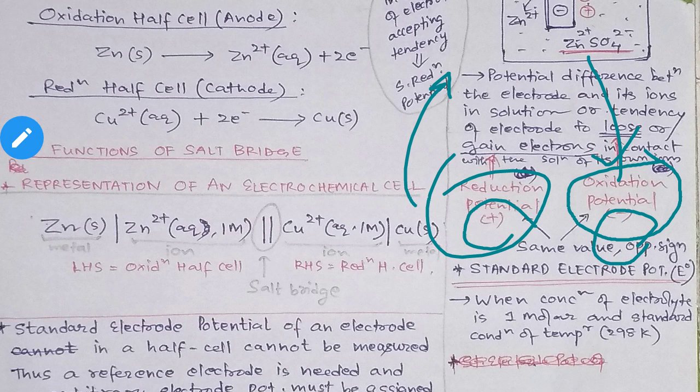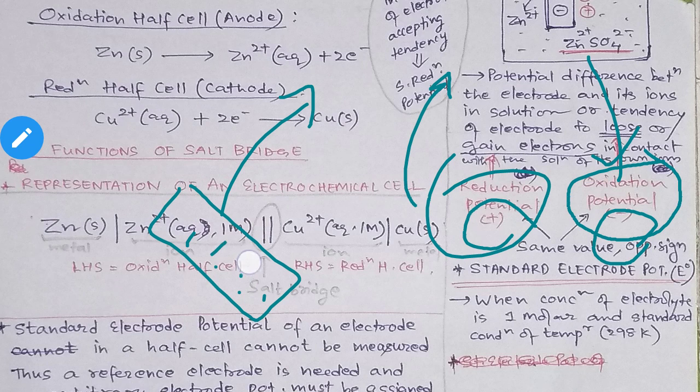Already I have told you, once the electrode is losing electrons, that means a negative charge is accumulated on the electrode.